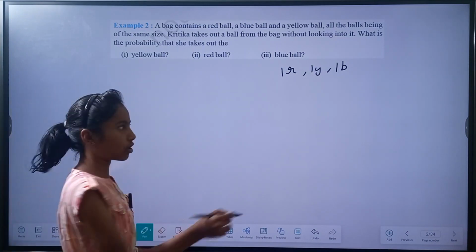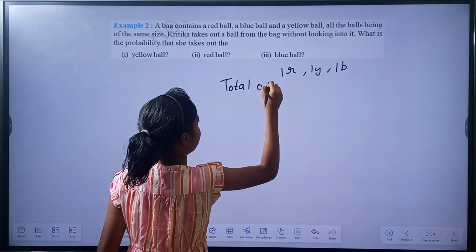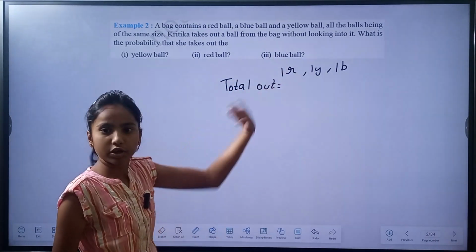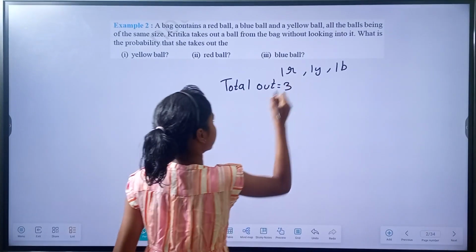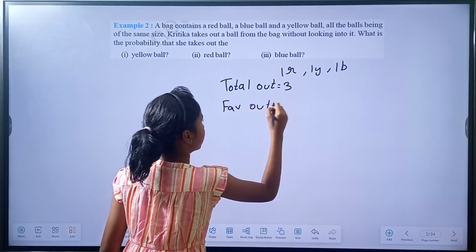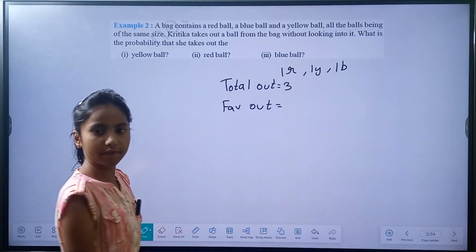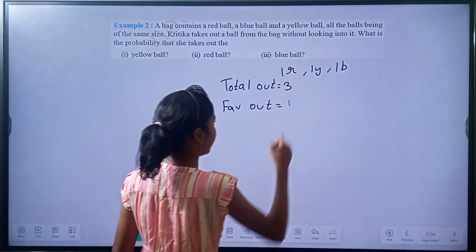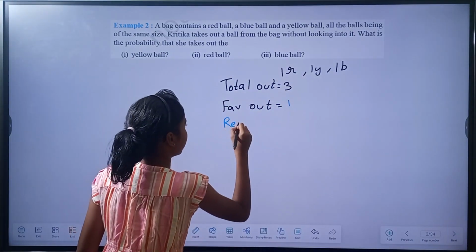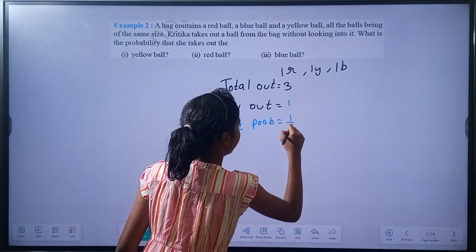So first let us write the total outcomes. We have three balls, so the total outcomes are three ways. And the favorable outcomes are to get a yellow ball. We have only one yellow ball, so the favorable outcomes will be equal to 1. So the required probability equal to 1 by 3.